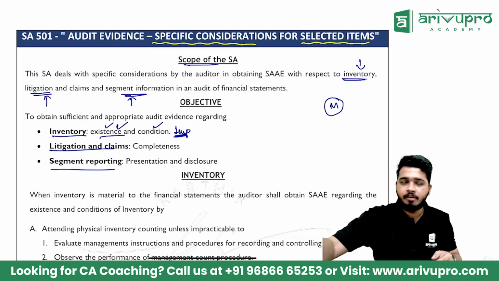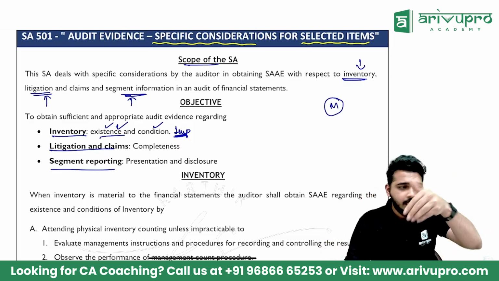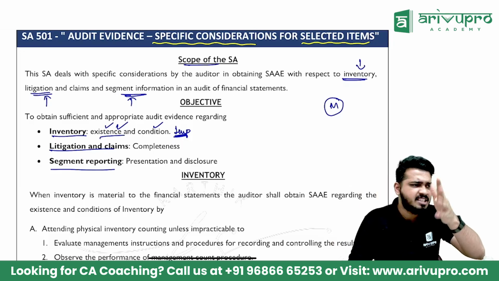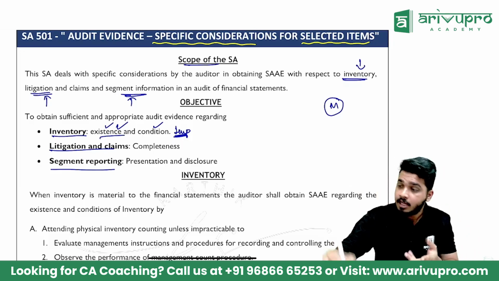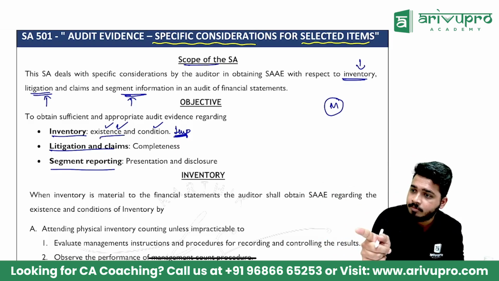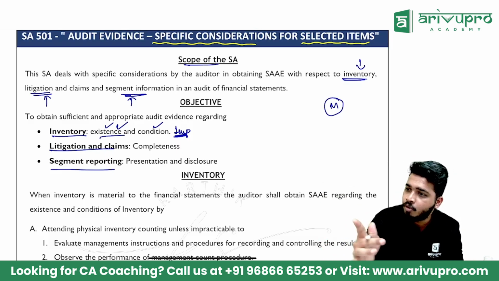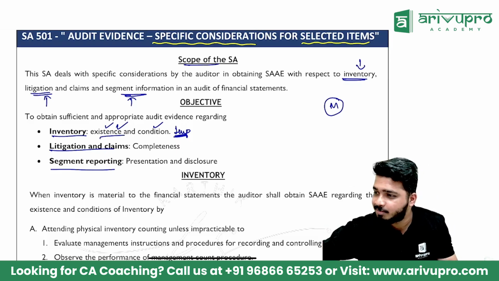Now, when you go and talk to the Red Bull management guy, what will he say? No, sir, the case doesn't have strength. The court will not accept it. Which means, if you think the court will not accept it, will you create a provision for claims? No. But when you go and talk to the lawyer, he will tell you the court can accept this because you are claiming that.